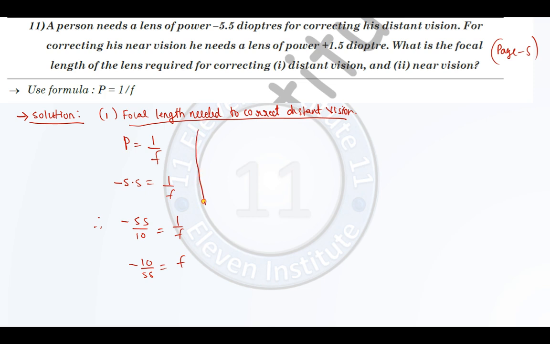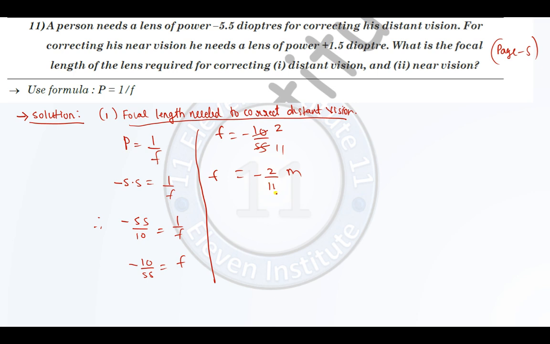Fine. I hope this is clear to you. So we can write F is equal to minus 10 upon 55. Now both of them come in the table of 5. So 5 2s are, 5 11s are. So F is equal to minus 2 upon 11 meters. Minus 2 upon 11 meters. I hope this is clear to you.